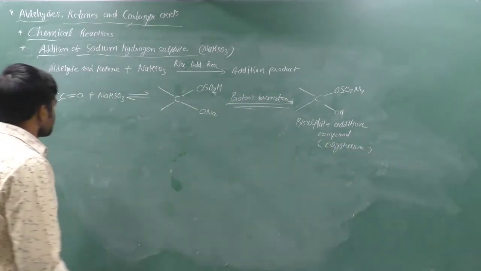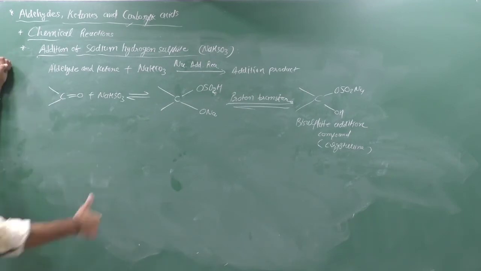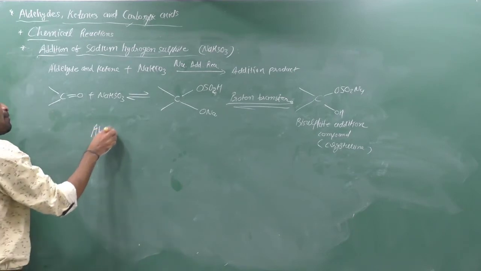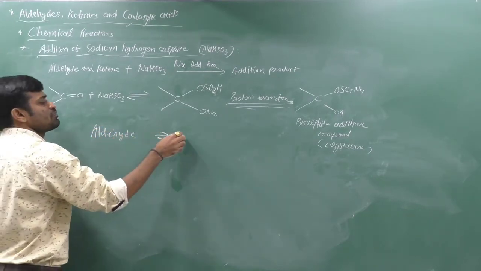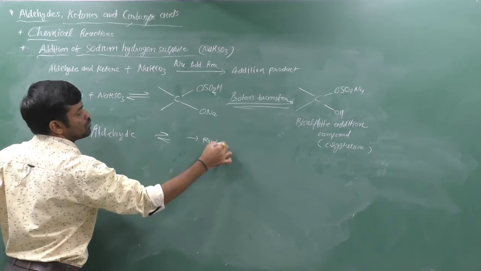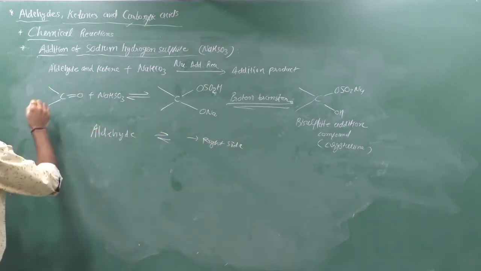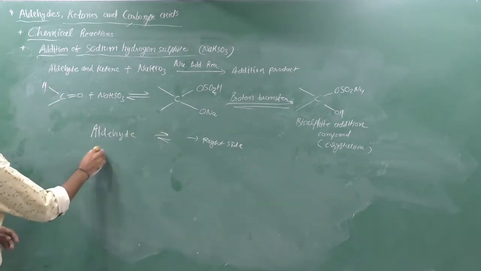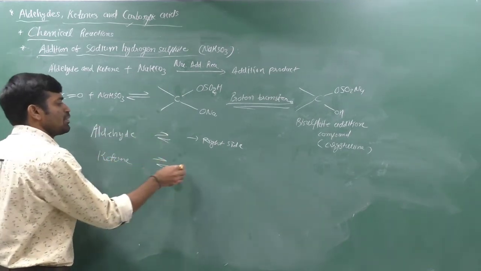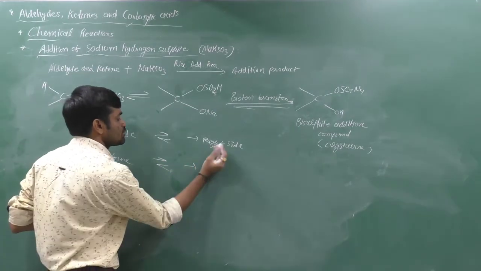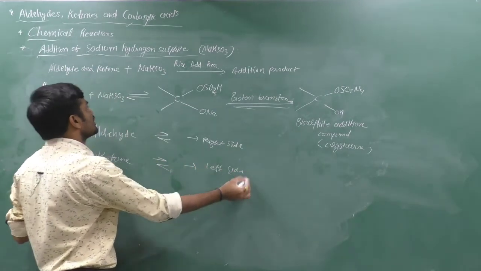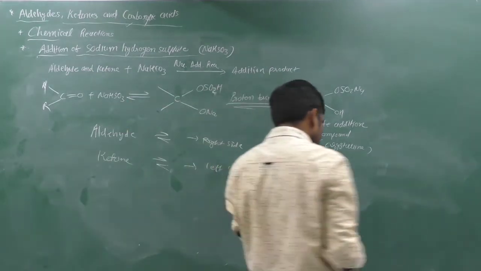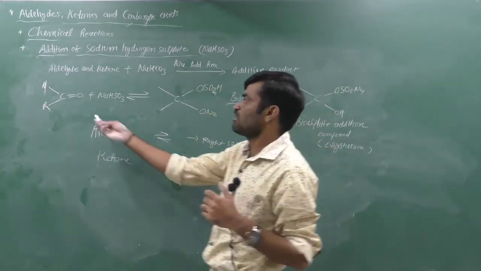Yes. If we have an aldehyde, then the equilibrium is mostly shifted toward the right side, because there is less steric effect, so the nucleophile attacks quickly and mostly the product is formed. But if we have a ketone, then this equilibrium is shifted toward the left side, because it has more steric hindrance. So the nucleophile attacks slowly, and mostly the reactant is available.